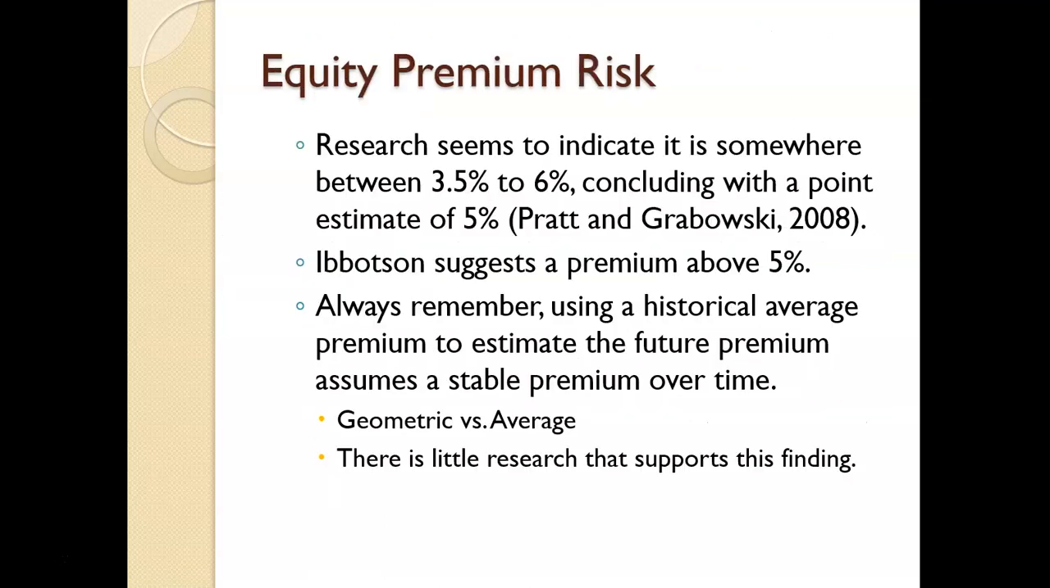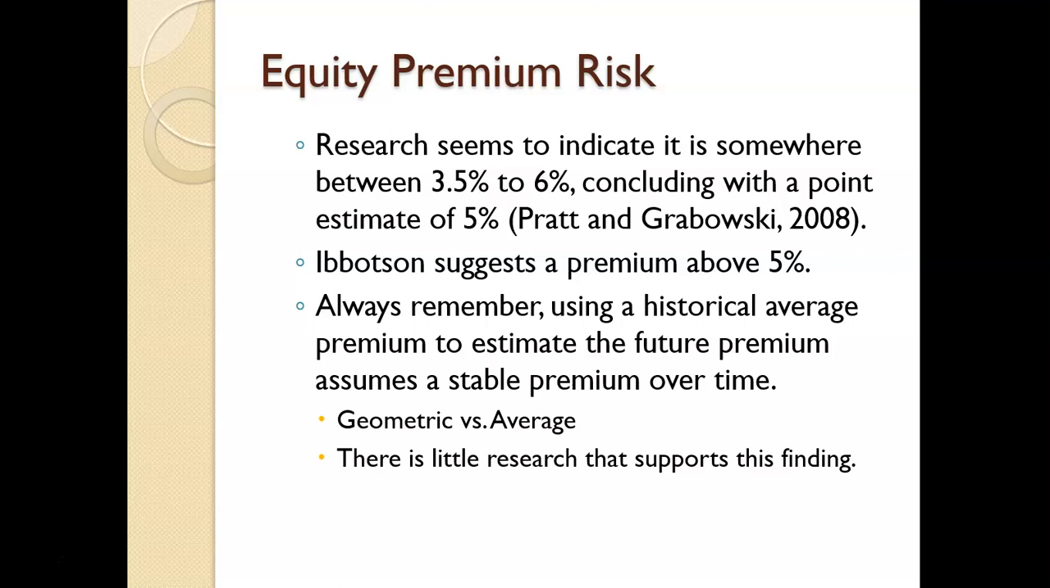So what's the bottom line on equity risk premium? Researchers seem to indicate it's somewhere between 3.5% and 6%, concluding with a point estimate of about 5%. That's a recent study by Pratt and Grabowski. Ibbotson suggests a premium of about 5%. But always remember, using the historical average premium to estimate the future premium assumes a stable premium over time, and one of the things we've seen is that is clearly not necessarily the case. So we just have to keep that in mind.